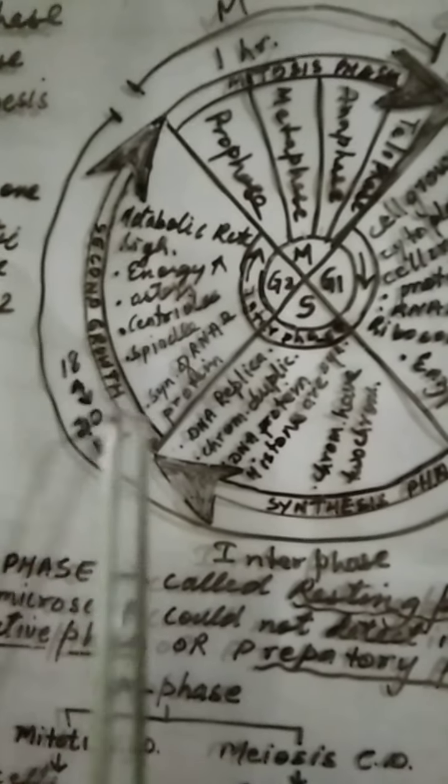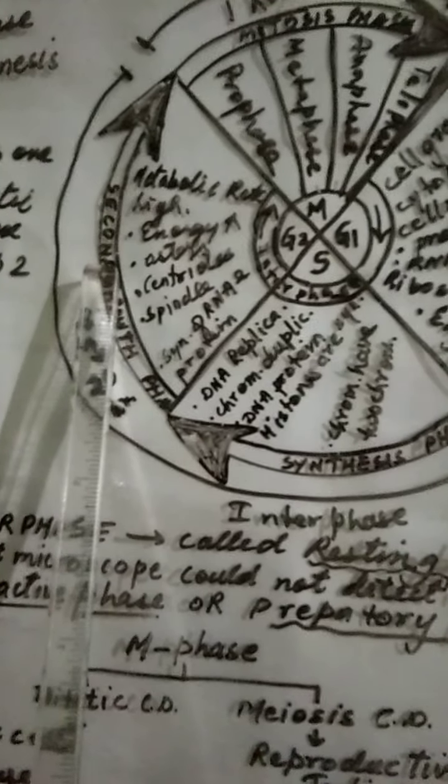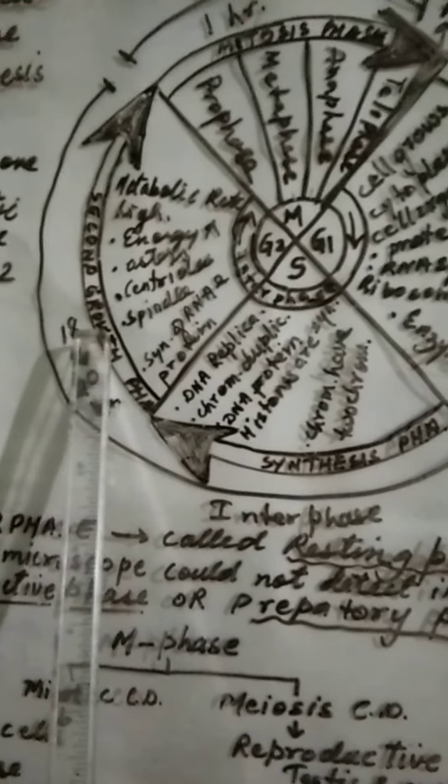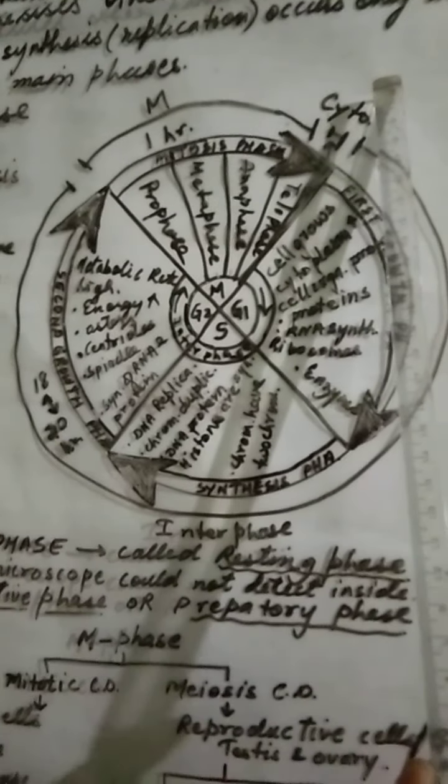After the S phase is the G2 phase, known as the second growth phase. Here the cell is going to be metabolically even more active, because here energy, ATP molecules, are synthesized, asters are synthesized, centrioles are synthesized, spindles are synthesized, RNA and proteins are synthesized. After this interphase, it enters into the M phase. M phase is divided into mitosis, cell division, or meiosis, cell division, which I am going to explain in detail. And at last, it enters into cytokinesis.